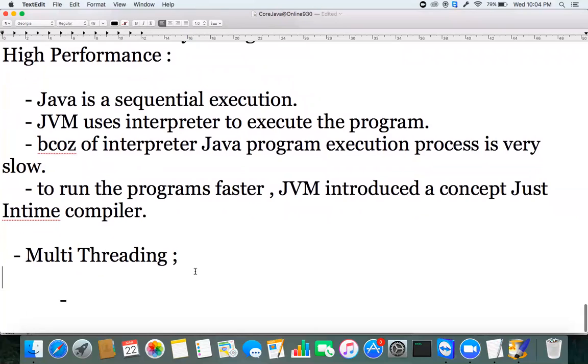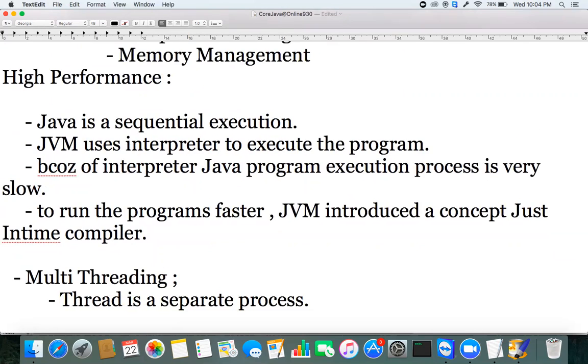If you want to understand multi-threading, first of all you have to understand what exactly the threads concept is. Basically, a thread is a separate process. To say frankly, just to explain more about threads, a thread is a separate process.